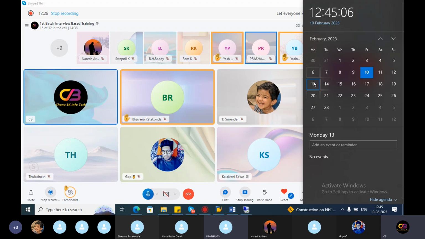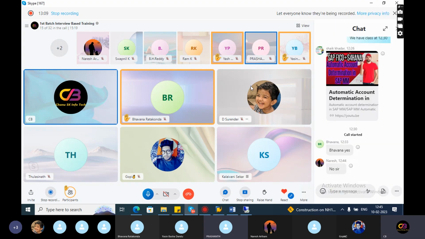I will ask the questions directly to the group. If I ask one question and you know the answer, raise your hand. I will check how many people know the answer and how many don't. From the people who know, I will pick one person to explain. If they don't explain properly, another person will try. Like that, everyone should explain any one topic.